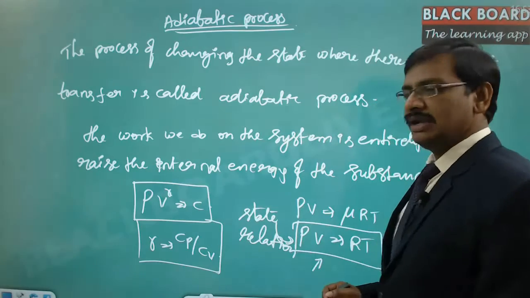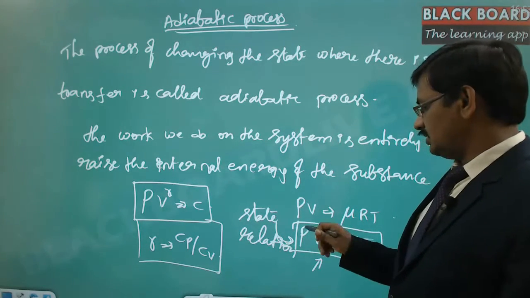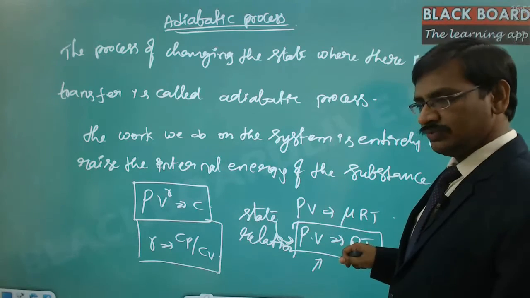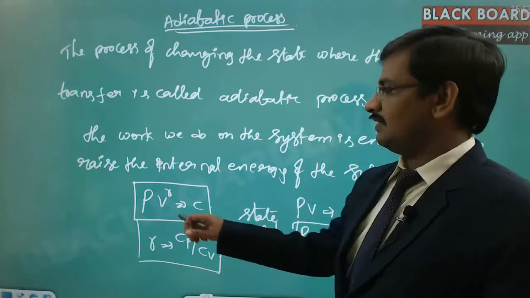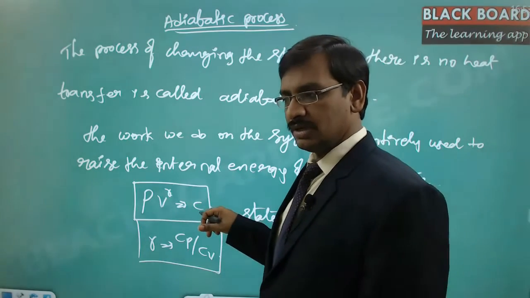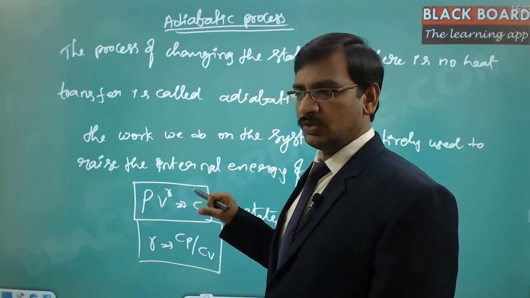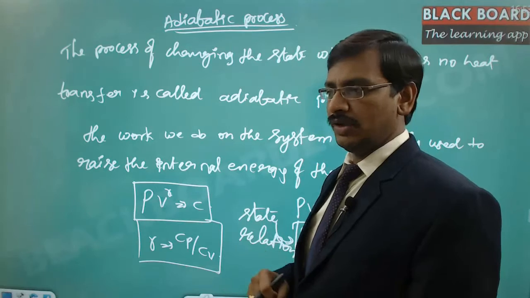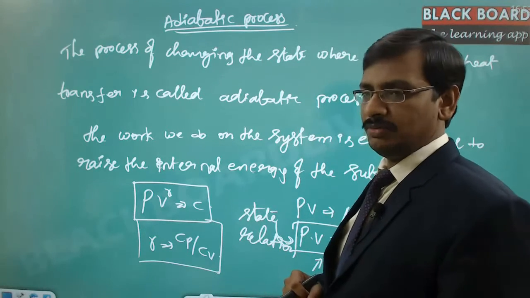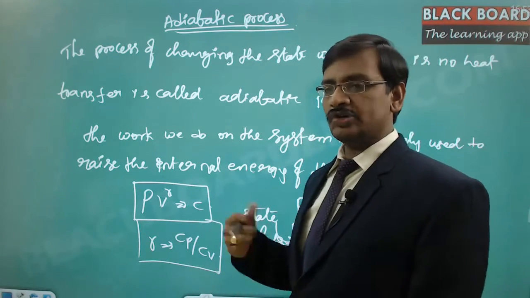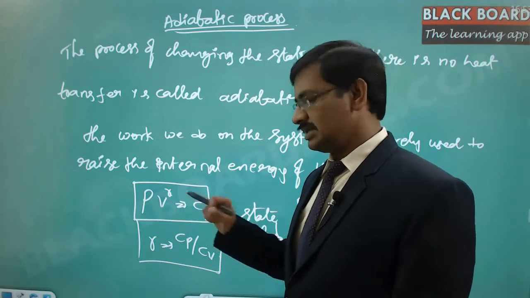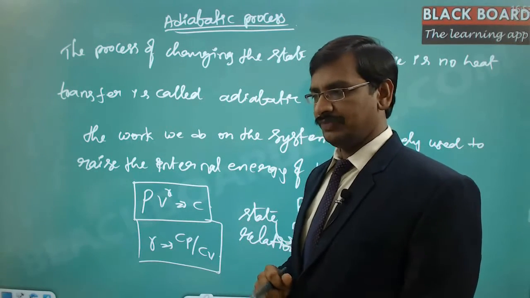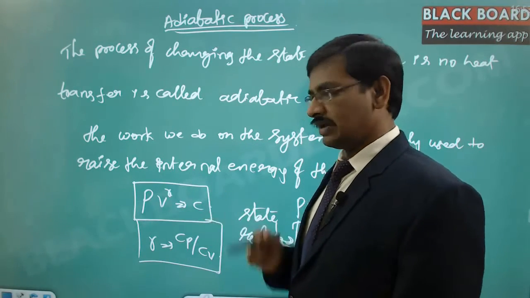When we calculate the velocity of the sound, this was the relation that was used, and that got corrected with the help of PV^gamma = constant. That means this equation down the line we are going to use even in the calculation of the sound velocity there, right? For different mediums, when we calculate what should be the equation that we have to use, that is the adiabatic process we are going to use there. So here PV^gamma = constant.